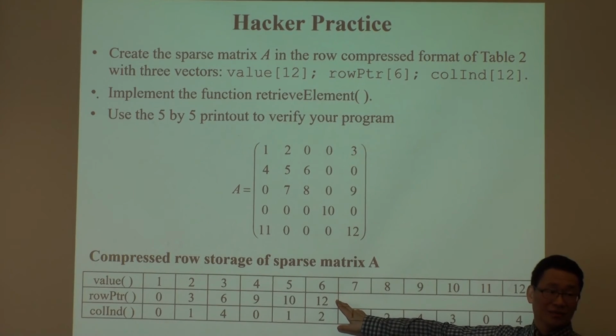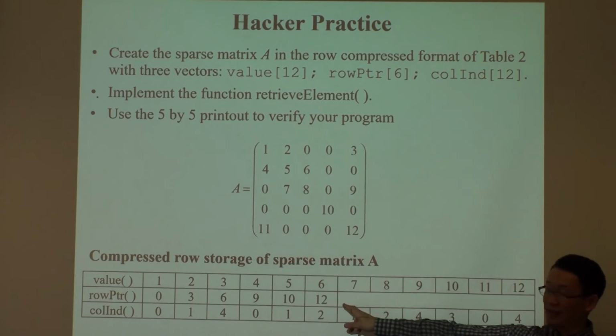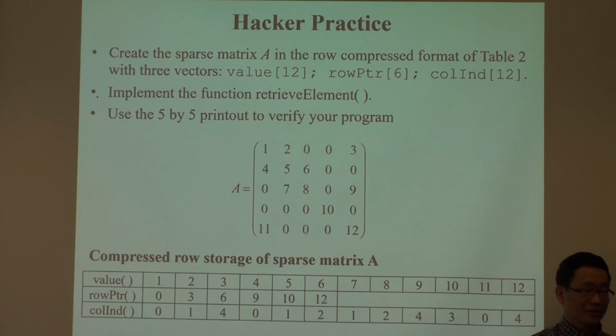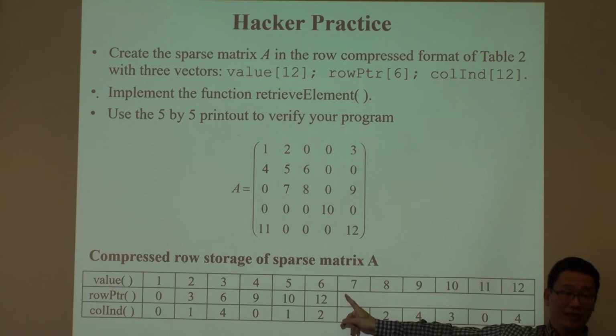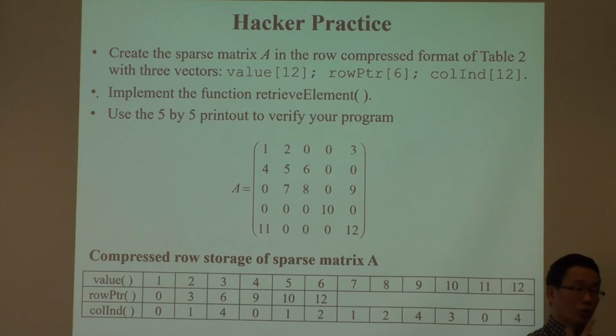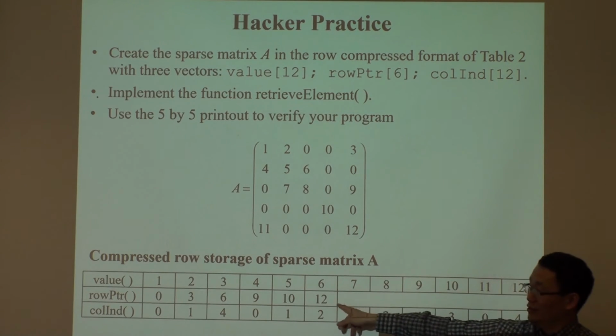So the rank of the matrix, if it's not degenerate, is given by the size of your row pointer. The number of elements is also in the row pointer: the last element stores how many total non-zero elements you have. The row pointer tells you the rank and the number of non-zero elements directly, just in this vector.